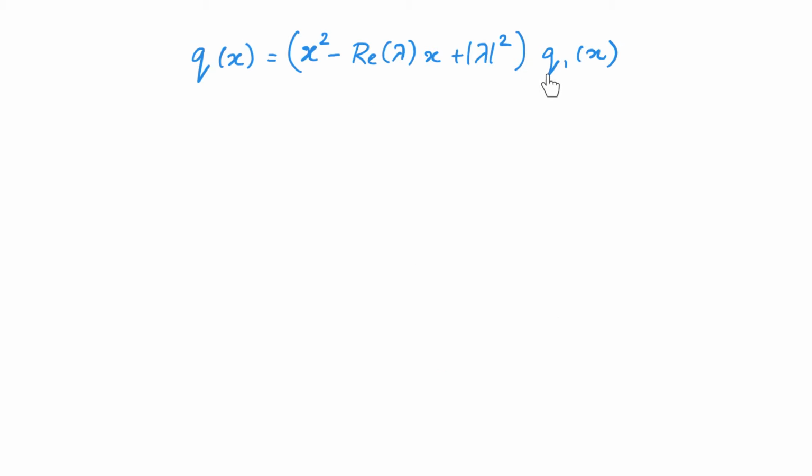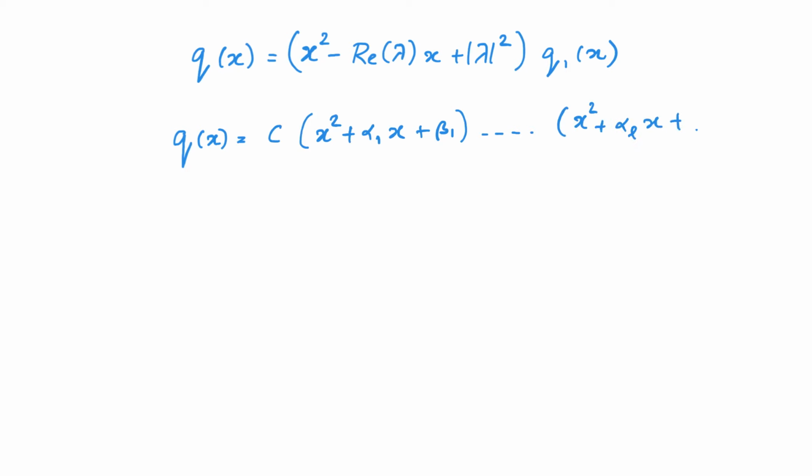As q1 of x is also a polynomial with real coefficients, we can repeat this procedure. And thus, by induction, we will be able to write q of x as a product of quadratic polynomials. More precisely, I will be able to write q of x as c times x square plus alpha 1 x plus beta 1 into so on up to x square plus alpha l x plus beta l.